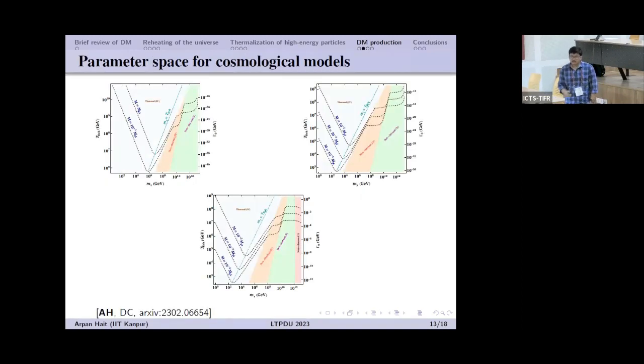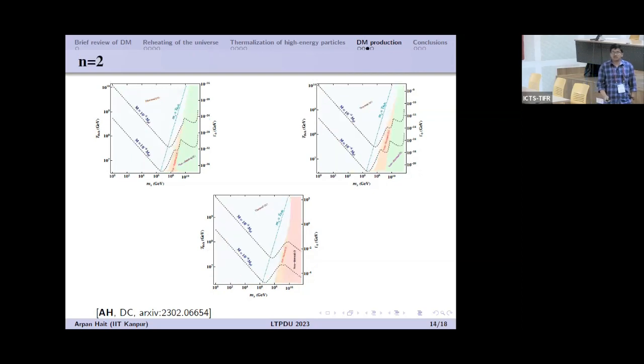These are our results. Basically, what we found is that if we have only thermal production, that is, production from the thermal bath, then in all these scenarios... This is for K1 equal to 3, this is for K1 equal to 3 half, and this is K1 equal to 0. Now, if we only have thermal production, then the right hand side of this line is forbidden. But whenever you have the non-thermal channel, you can produce dark matter with mass greater than the maximum temperature of the universe. These plots are for n equal to 0, and this is for n equal to 2.